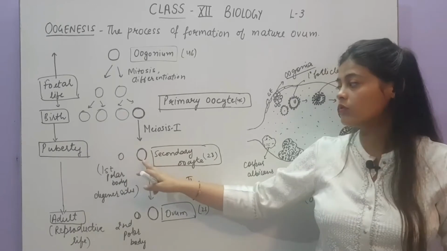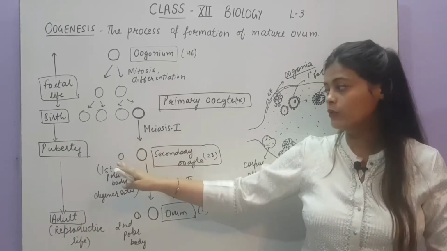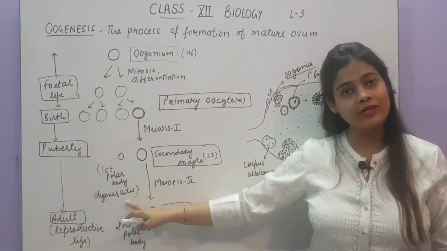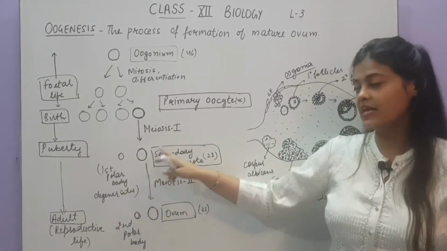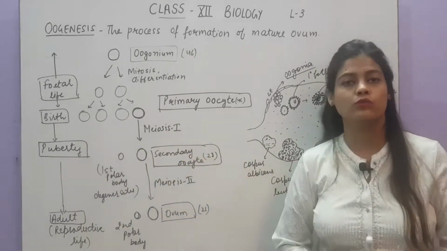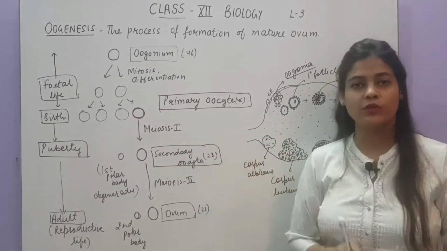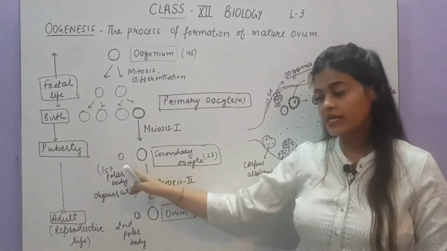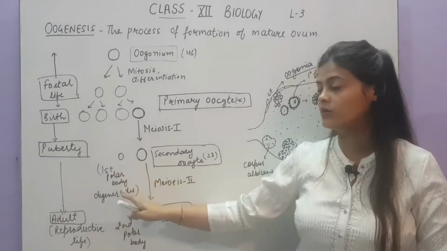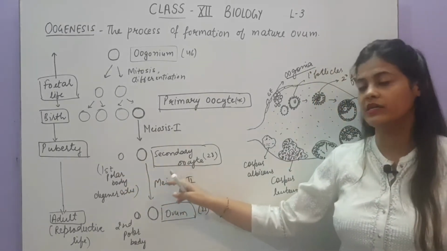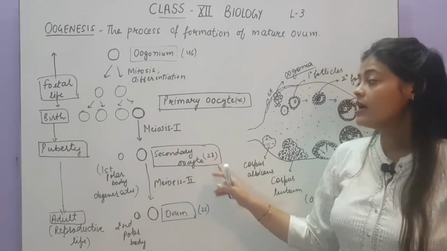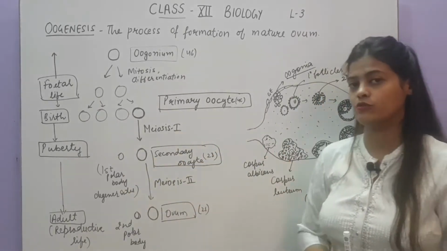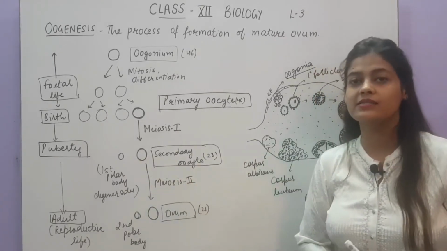Why is that so? I will tell you. The smaller cell is called a polar body, which will undergo degeneration, and the bigger cell is called a secondary oocyte. Clear? So the primary oocyte will undergo meiosis 1 to form 2 cells. One is smaller in size, called the polar body, and the second is bigger in size, called the secondary oocyte, and this polar body will undergo degeneration. Now, why is that so? Why are the smaller and bigger cells formed?